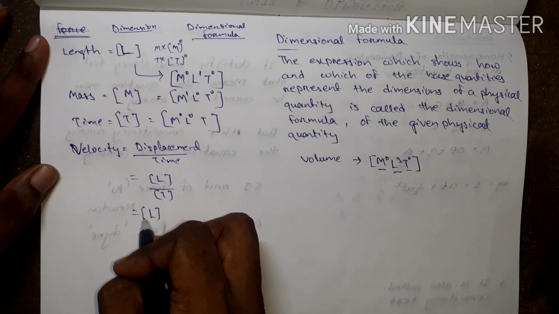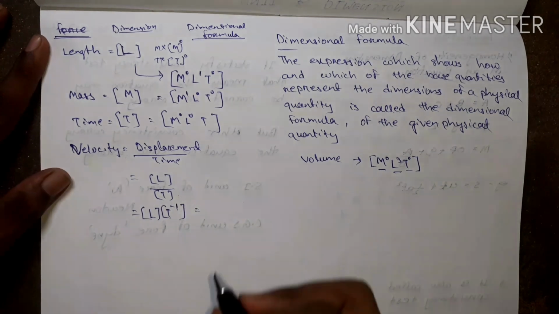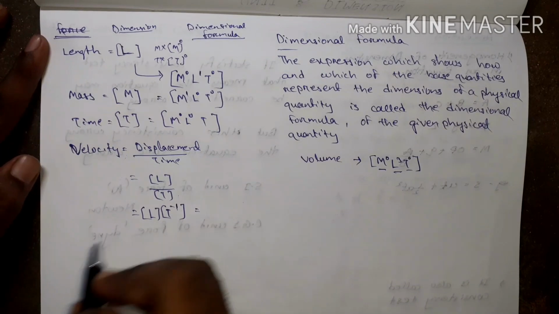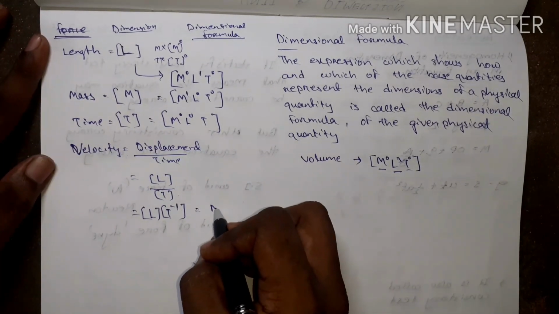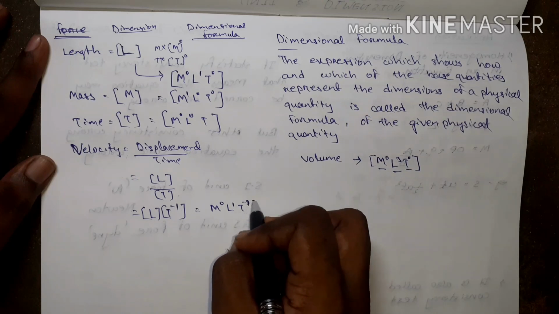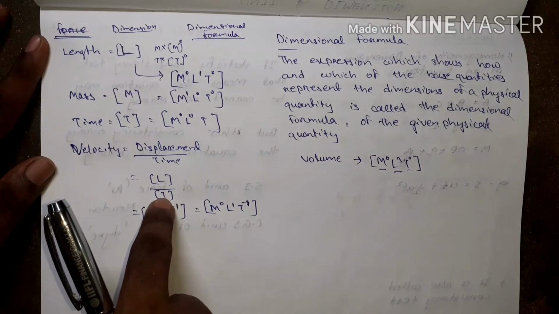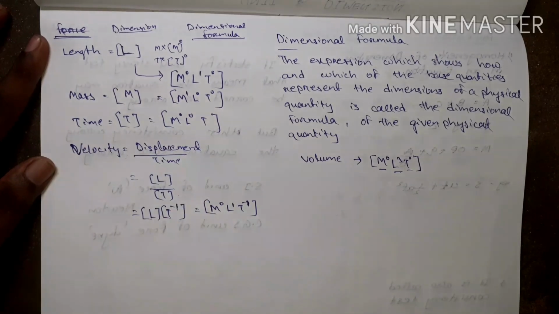L into T to the power minus 1. Then what is its formula? Does it depend on mass? No, it does not depend on mass. So M0 L1 T minus 1. You know why T is minus 1? Because 1 by T is T raised to the power minus 1.